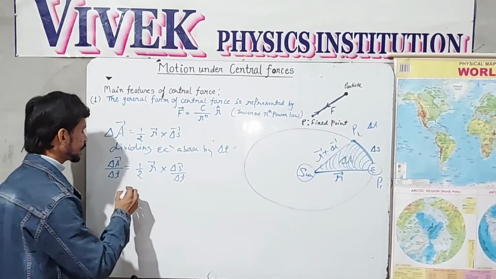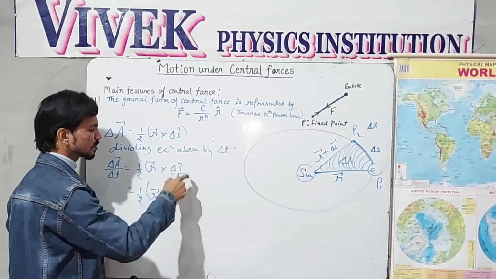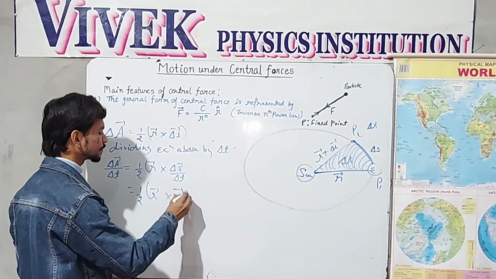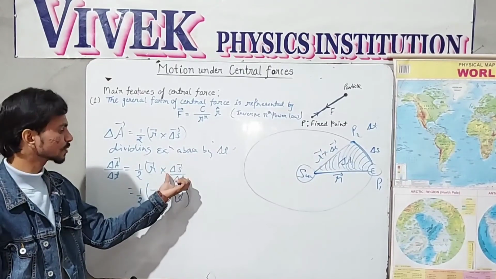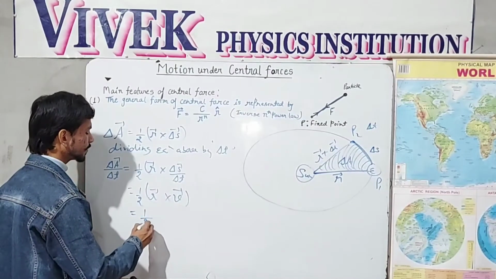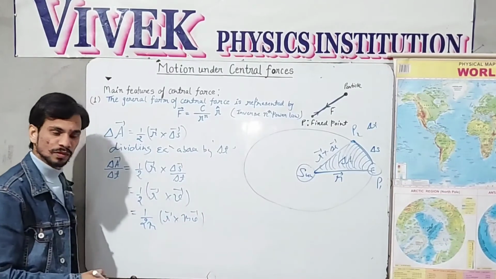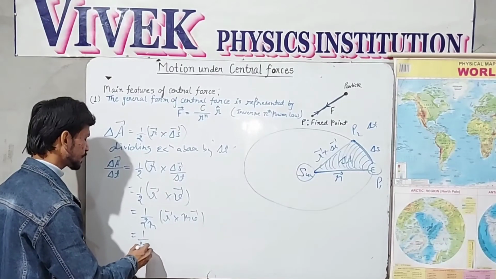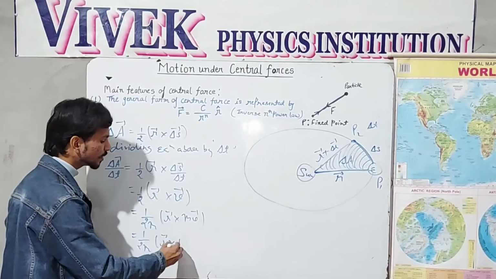Now 1 by 2 vector r cross delta s over delta t is nothing but the linear velocity, because the rate of change of displacement with respect to time is simply known as velocity. Now if I multiply and divide by m, then I get 1 over 2m, r cross mv, and mv is nothing but linear momentum.